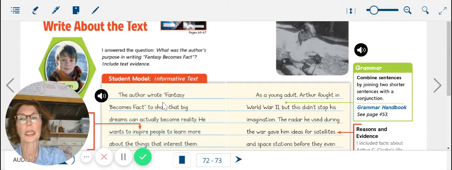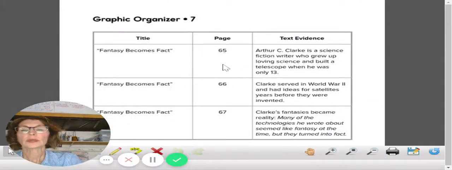So we are going to take a look at Evan's notes. Evan goes back to the beginning of the text. I recall this from section 1 or 2, where it states that Clark is a science fiction writer who grew up loving science. Because of that love of science, he was inspired to build a telescope when he was only 13. So his love of science and his creativity also inspired him to build that telescope.